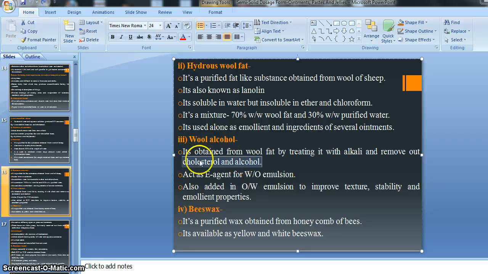That's why it is said to be obtained from wool fat by treating it with alkali and removing cholesterol and alcohol, right?